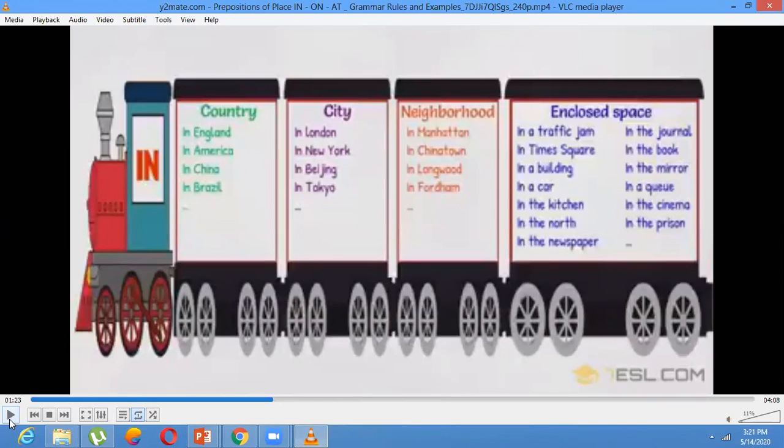Right now, I'm in a car. My mother is in the kitchen. She is not on the kitchen. She is in the kitchen. He's playing in the north side of the house. I read this news in the newspaper. So that's how you will learn these prepositions of place, which are a little bit tricky and confusing.